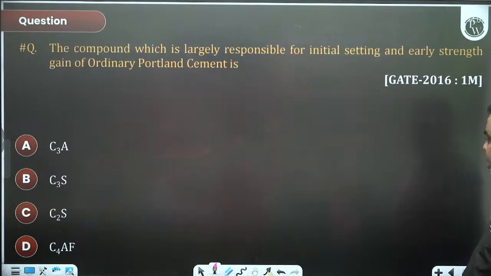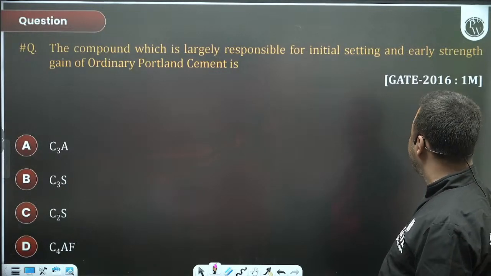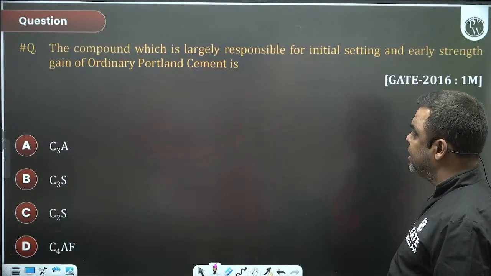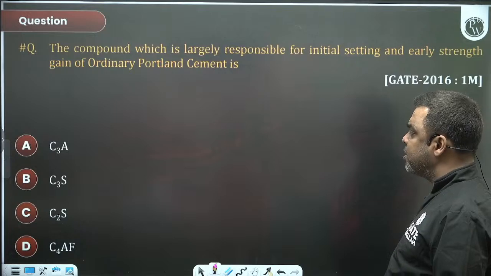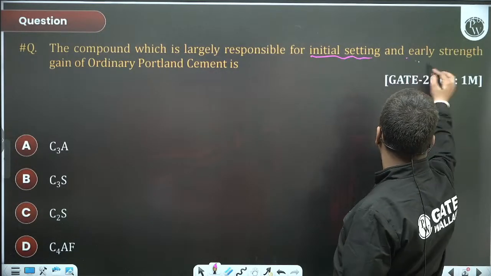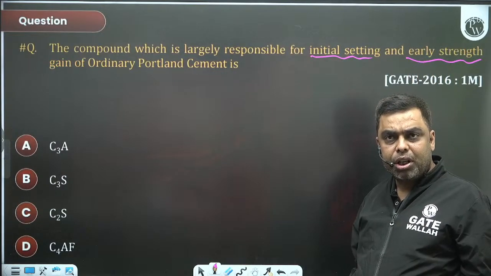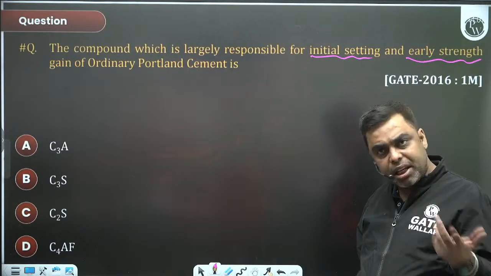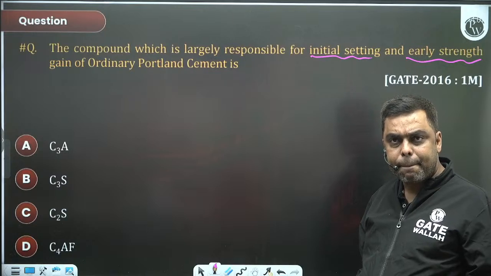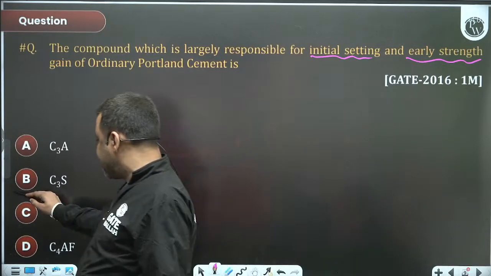Good. Next question. The compound which is largely responsible for initial setting and early strength gain of ordinary Portland cement. Initial strength and early setting, so the answer would be option B, C3S.